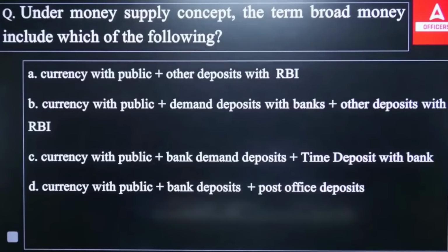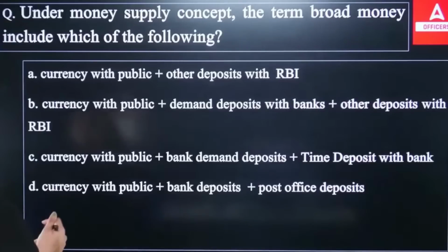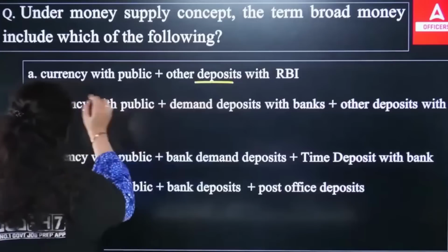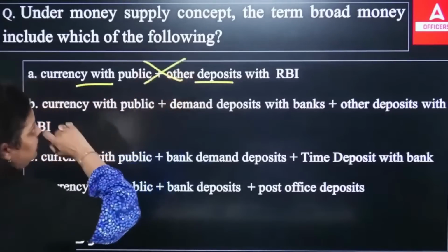Okay, so if I talk about this particular question, the question is asking what M3 is, and you can see M3 will include the term deposit. The first option has demand deposit and public deposit. It does not include term deposit.